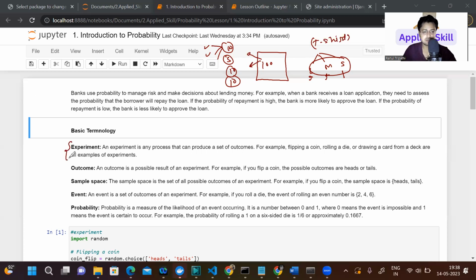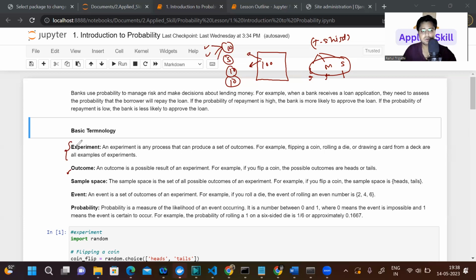So that is the experiment, now you got my point. What is the outcome? In the previous example, if a customer is applying for a loan, there is something like he will pay or not. Are you getting my point? So what will be the outcome? Will he pay or not? That will be your outcome.